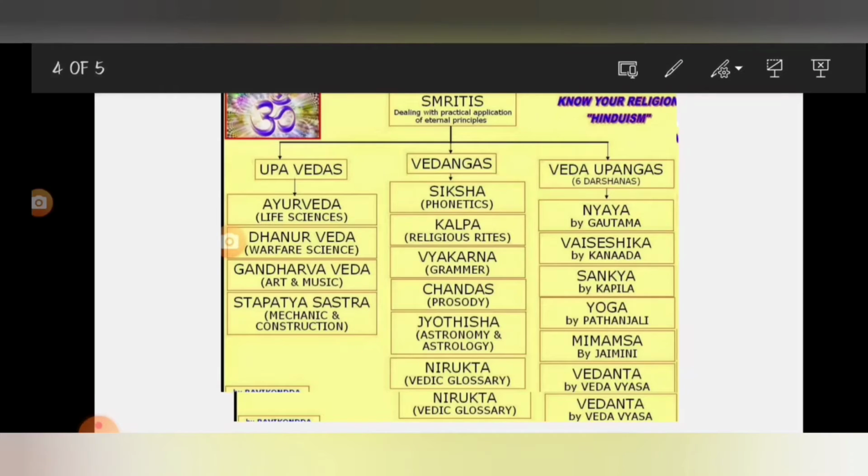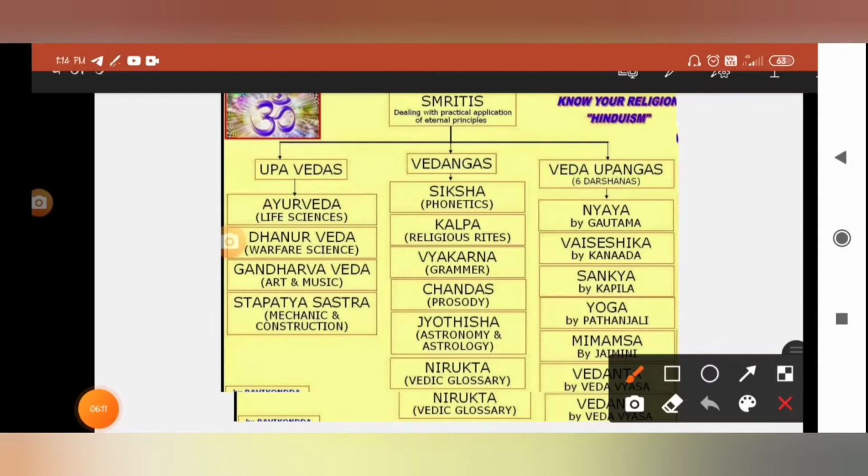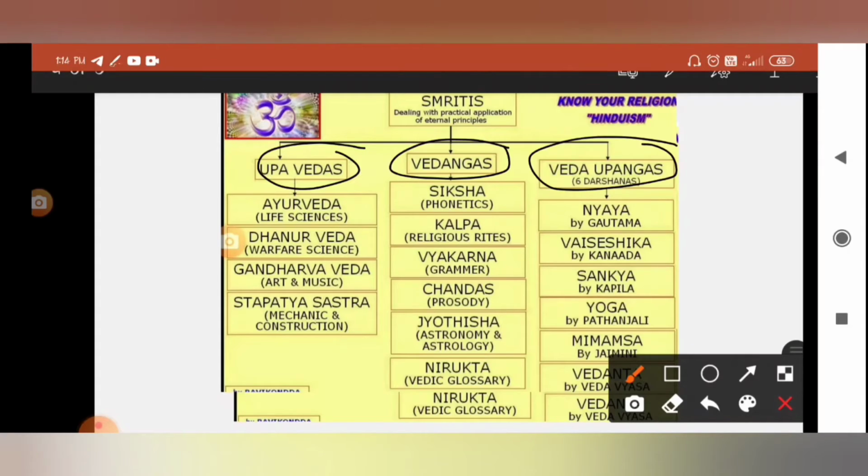Next, in detail, we are going to see Smritis. Smritis deal with the practical application of eternal principles. There are some formulas and sets of rules, and practically it is all about principles. Smritis were again classified into Upavedas, Vedangas and Upangas. We have seen this in the first table. Upavedas are Ayurveda and Dhanurveda. Ayurveda is all about life sciences or medicine, and Dhanurveda is about the science of warfare.